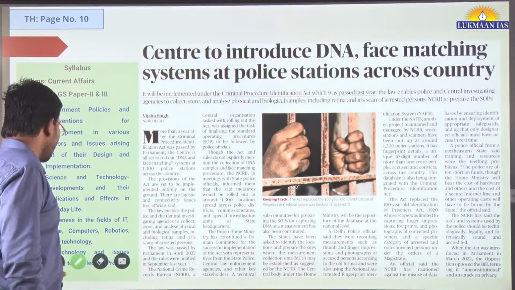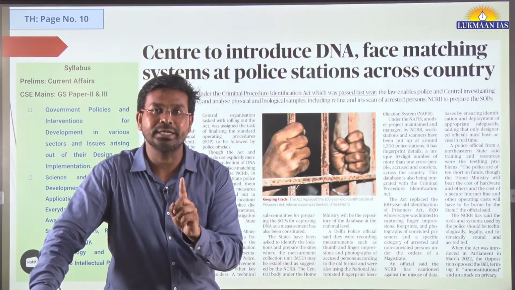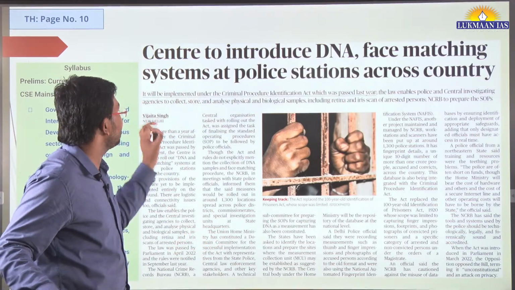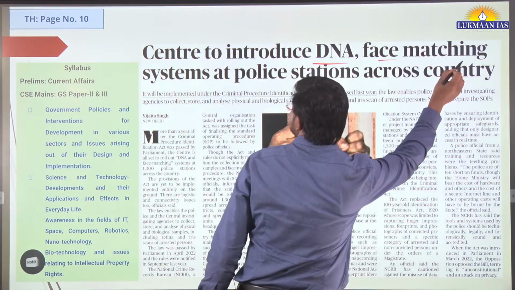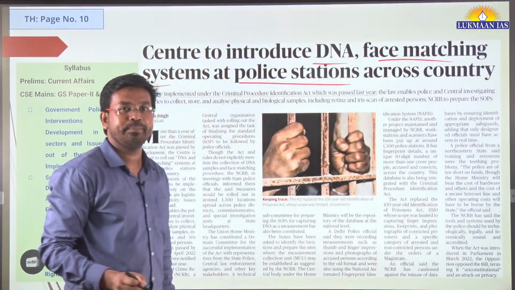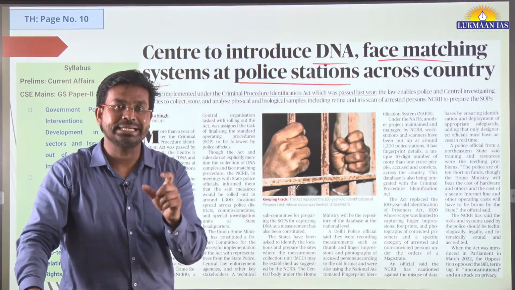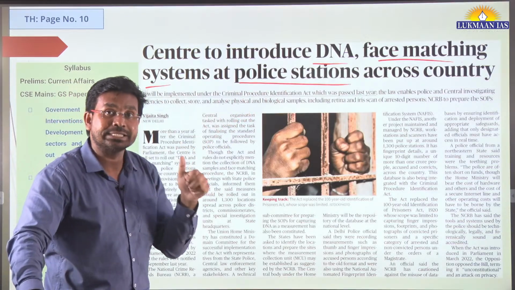Having understood this, we are now going to understand another topic. This topic is also equally important. It says Center to introduce DNA face matching system at police stations across the country. So the central government has recently decided to introduce DNA and face matching systems.